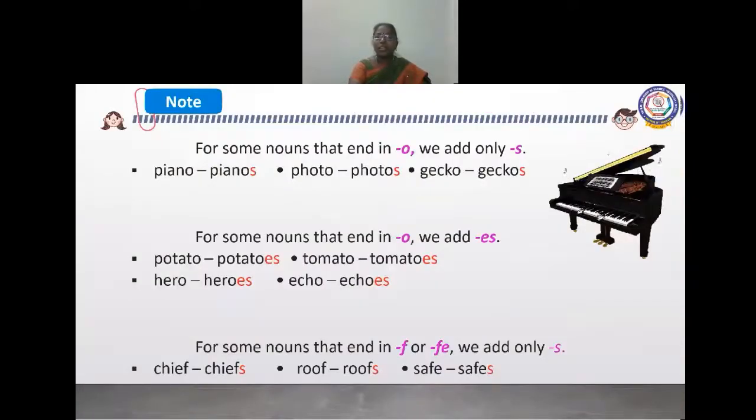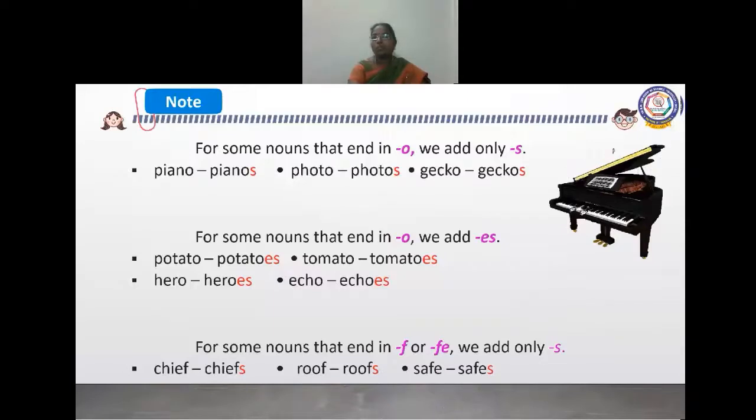For some nouns that end in O, we add only S. These are exceptional cases. Piano, pianos. Here also the word ends with O, but we did not add ES. For example, buffalo ends in O, but we add ES to that. But here we are not adding ES because these are all exceptional. These words will not follow that grammar rule.